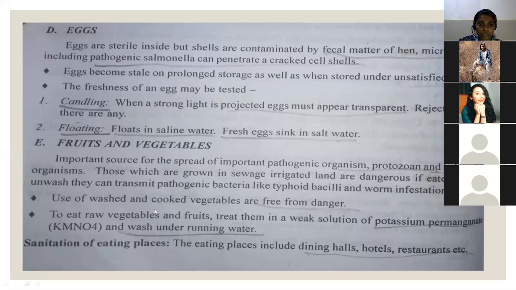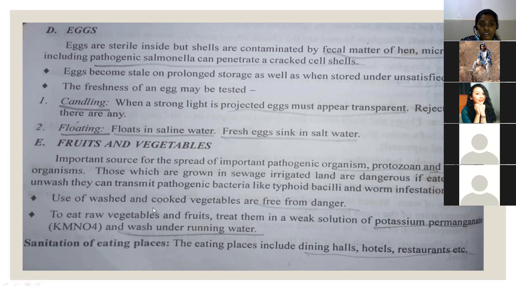And fruits and vegetables. How is hygiene of fruits and vegetables maintained? You all know they are an important source for the spread of pathogenic organisms; protozoans and helminthic organisms will be spread by vegetables. Those grown in sewage-irrigated land are dangerous if eaten raw and unwashed. They can transmit pathogenic bacteria like typhoid bacilli, and worm infestations. So if we are not properly washing the vegetables, infections can be easily transmitted.